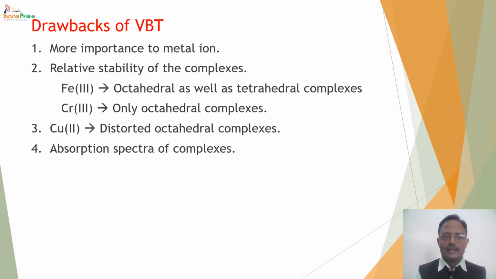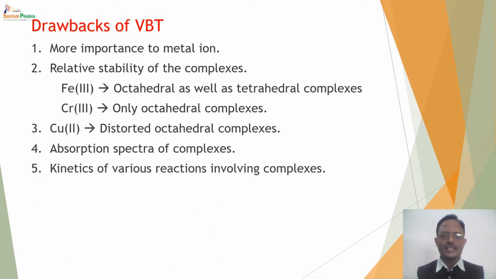In complexes, if there are unpaired electrons or electrons in the d orbitals, there has to be a dd transition. But according to valence bond theory, the 5d orbitals are degenerate, and if the d orbitals are degenerate, then there cannot be any dd transition.